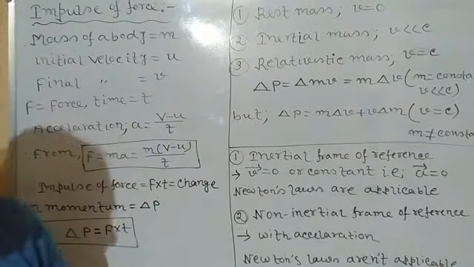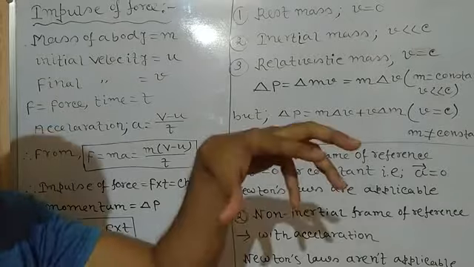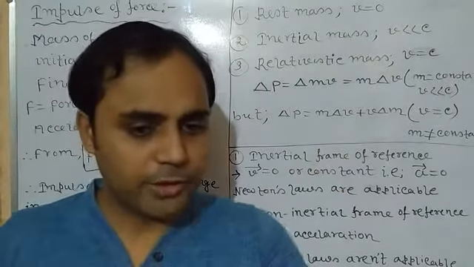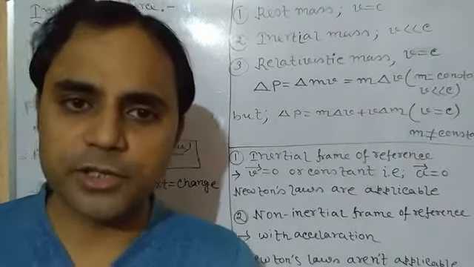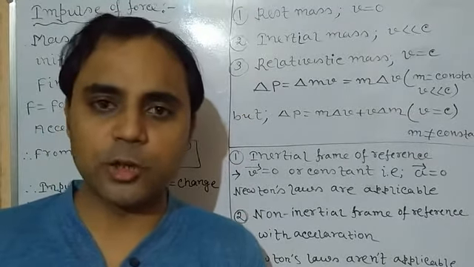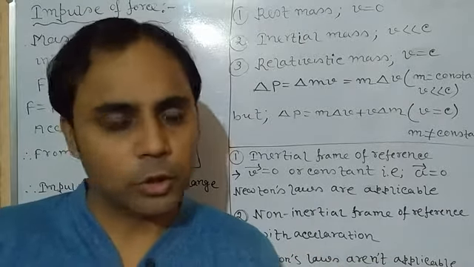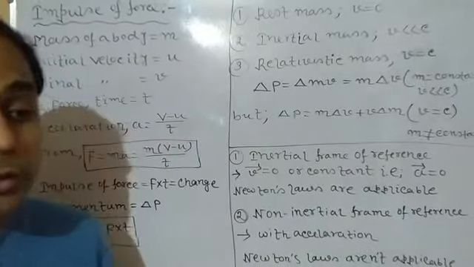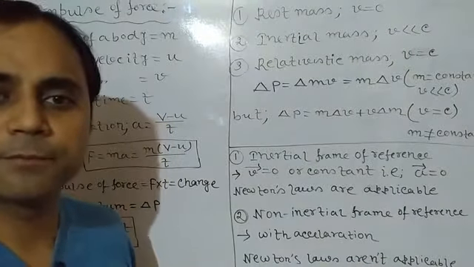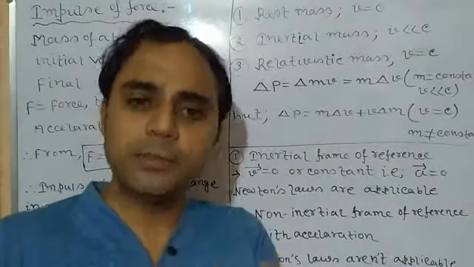So I just mean to say, the perfect example is the ball. If you keep a ball on the floor of a train or bus moving with constant velocity, and somehow it increases its velocity, that is, if it possesses acceleration, you will see that without application of force, nobody has applied any force, it will just move in the backward direction. So it means Newton's law is not applicable. It is a non-inertial frame of reference, because without application of external force it moves. Clear? So this kind of force is called pseudo force, or imaginary force.